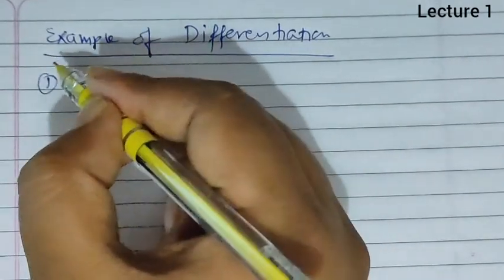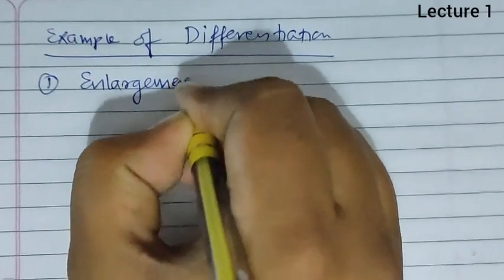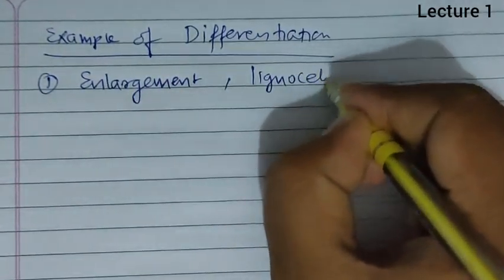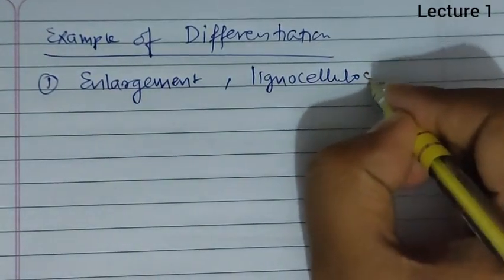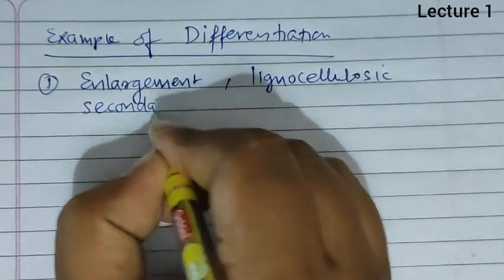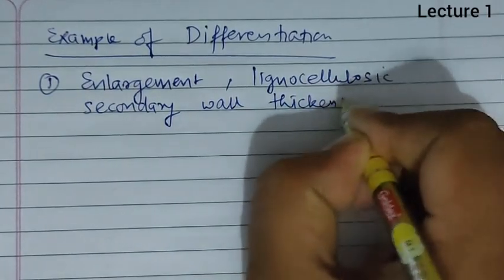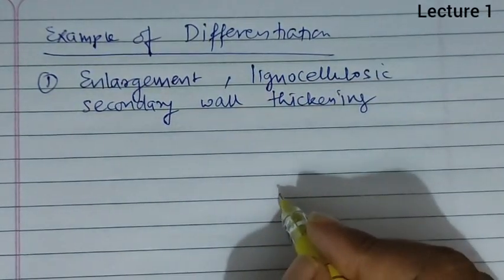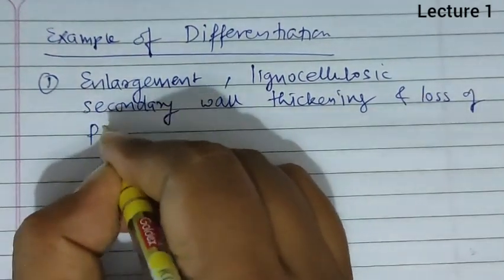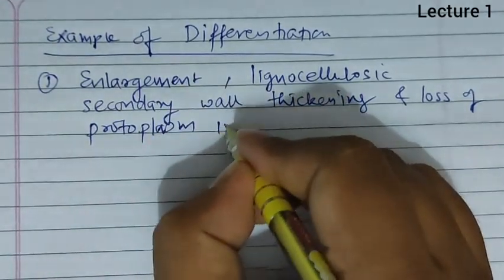First example is enlargement, lignocellulosic secondary wall thickening, and loss of protoplasm in case of tracheary elements.